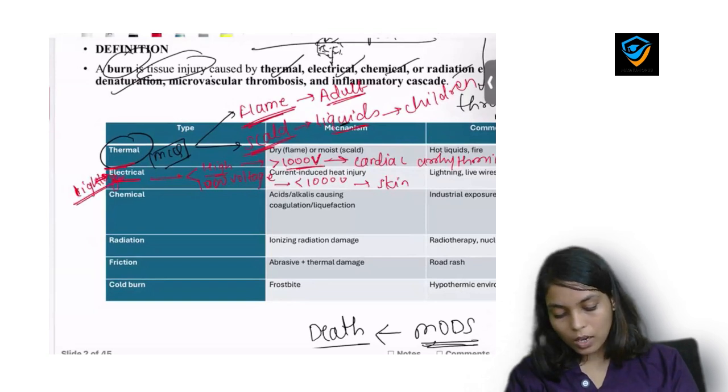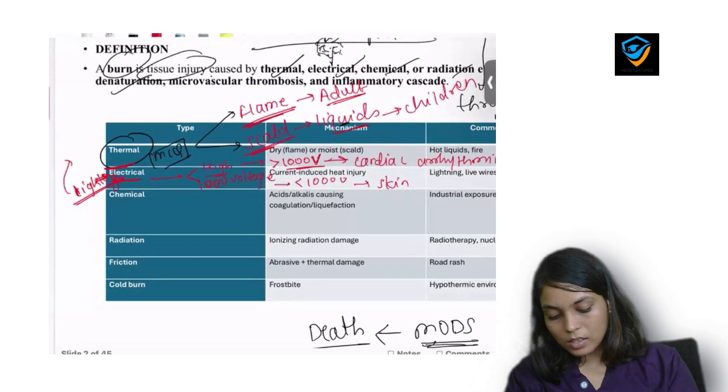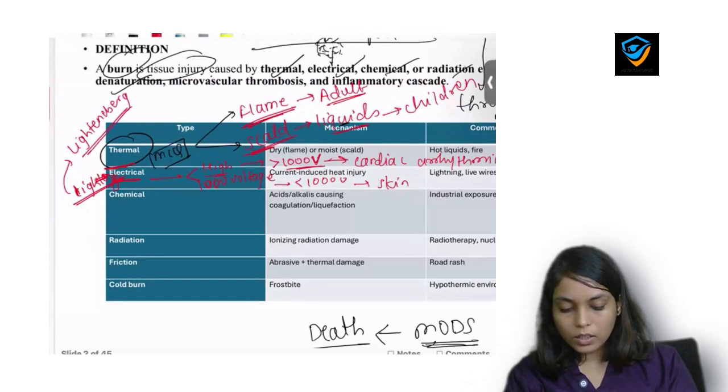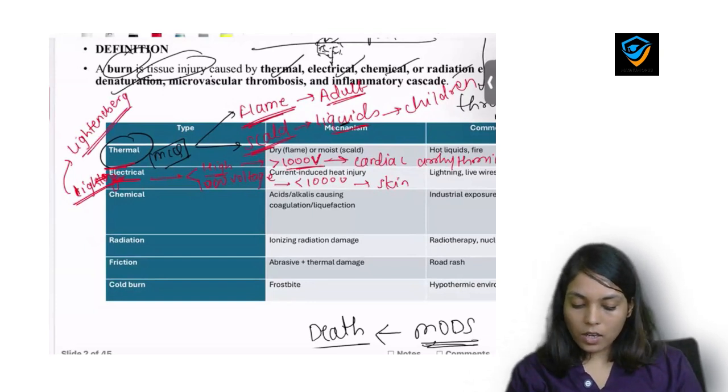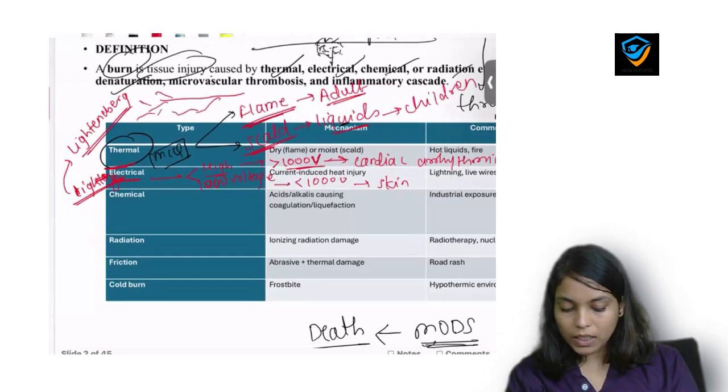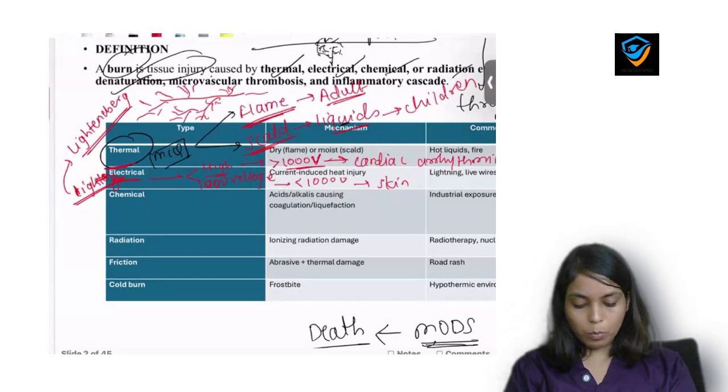And there is the Lichtenberg effect. What is meant by Lichtenberg effect? There is root-like involvement of the skin area over the skin surface, which is called the Lichtenberg effect, and it is seen in electrical type of burn.